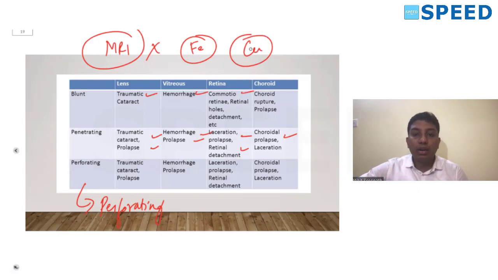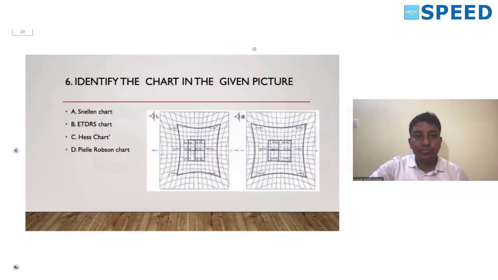Again, copper usually is available as alloys. If the concentration of copper is more in the alloy, it indicates a very poor prognosis. In the eye, the inflammation will be more severe if the concentration of copper in the foreign body is more. So these we have discussed in the class. Again, you can get questions on these in the future. So remember, iron foreign body is the commonest, copper is most dangerous.